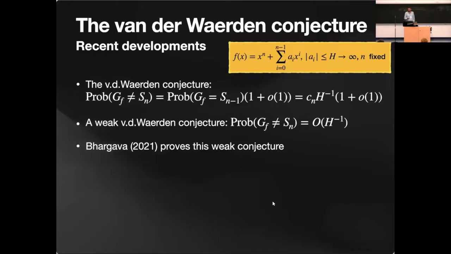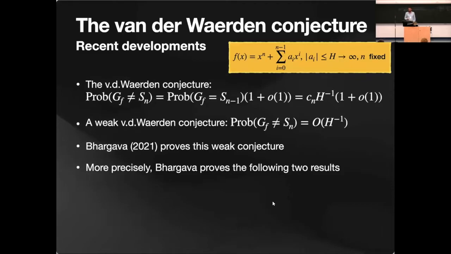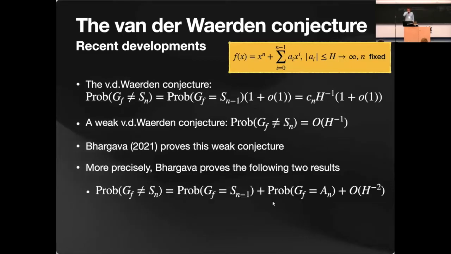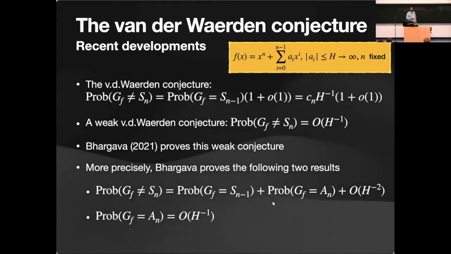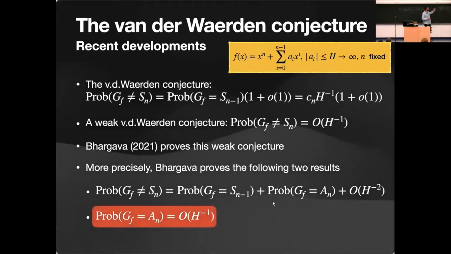And in fact, he proved something much more precise. He proved 2 results. The first result, he proved that the second most probable Galois group is either S_{n-1} or A_n, up to some very explicit error term, which is of order of magnitude S_{n-2}, by the way. So we cannot do better than this. And he proved that the probability for the Galois group to be A_n is of order of magnitude of 1 over H. And in fact, the way I see it, this is the main innovation. This is what people couldn't do before.